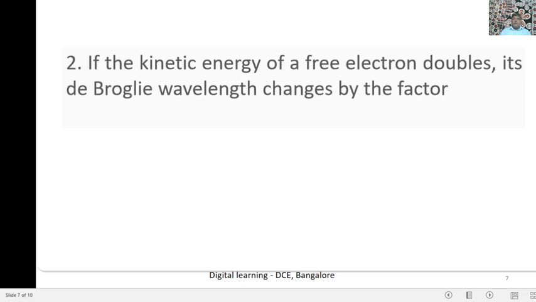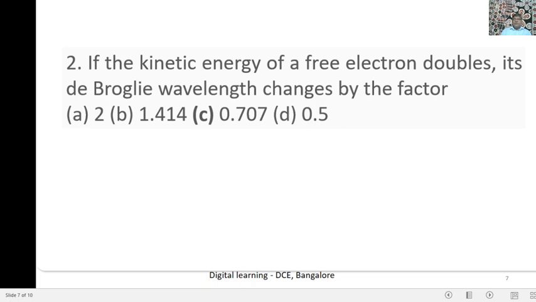If the kinetic energy doubles, E becomes 2E, and we simplify this equation. Root 2 divided by 2, that gives the correct option, C. 0.707 is the factor for change in the de Broglie wavelength.